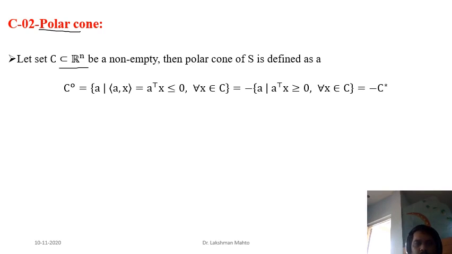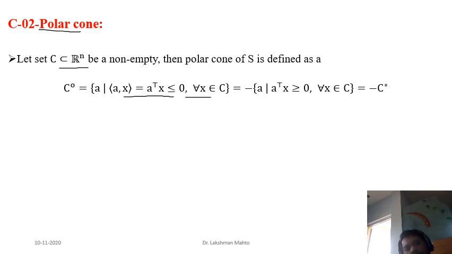Remember that for the dual cone, the given set was in the positive half space with respect to that direction, but here in the case of the polar cone, just the reverse is happening. The given set should be in the negative half space. That is the criterion, that means less than or equal to 0. The dot product of any direction from the polar cone must be less than or equal to 0.